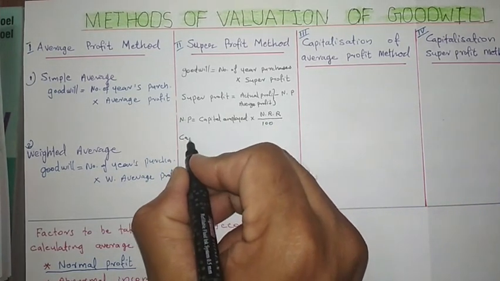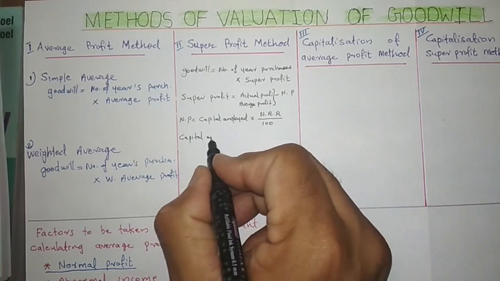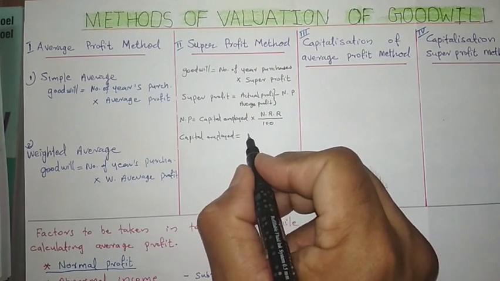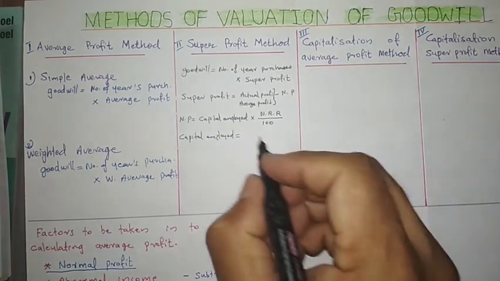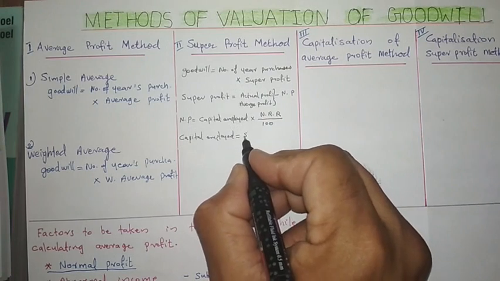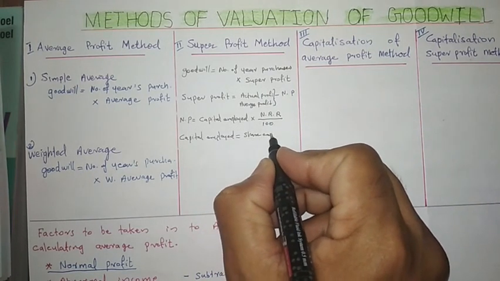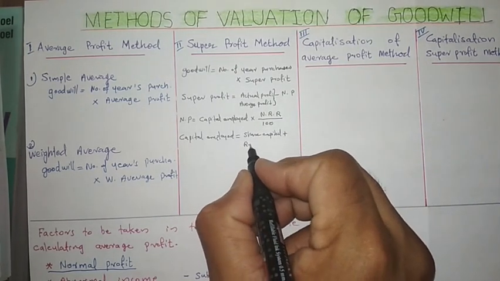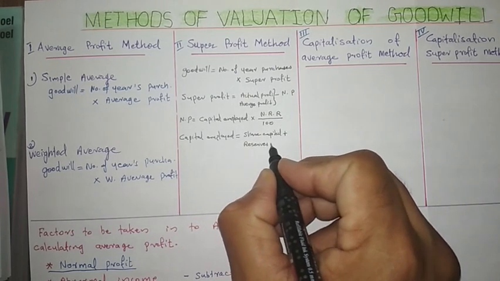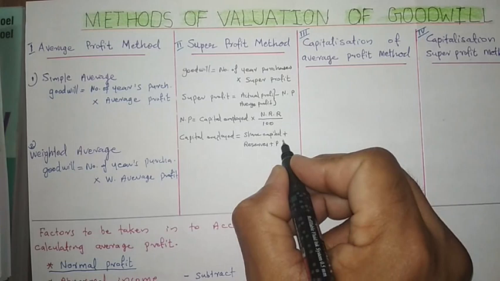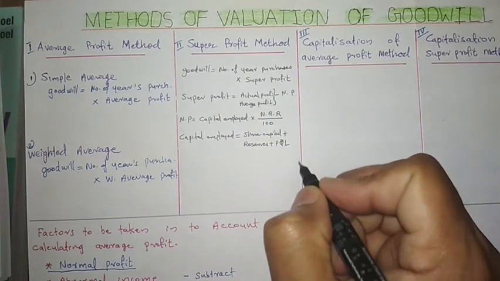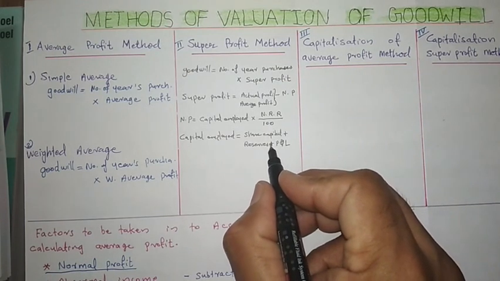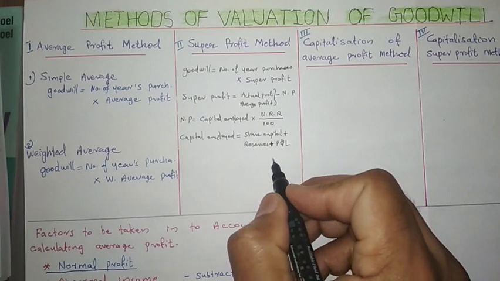Then how can we find out the capital employed? Many formulas are there. One formula is share capital plus reserves plus profit and loss account. If the profit and loss account is a credit balance, we add it. If it is a debit balance, we subtract it.